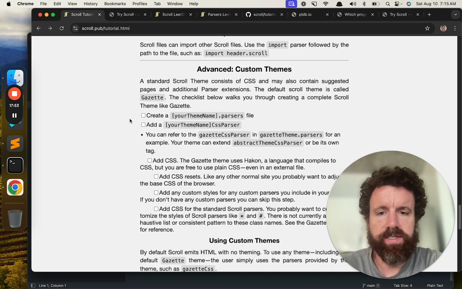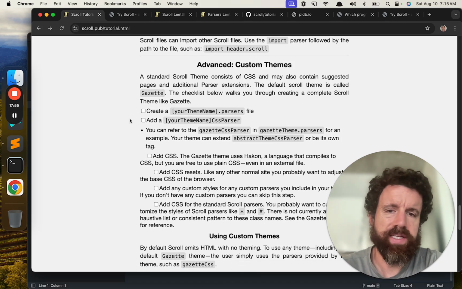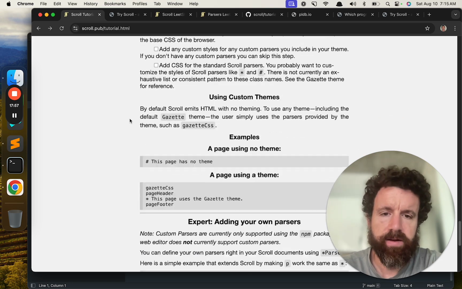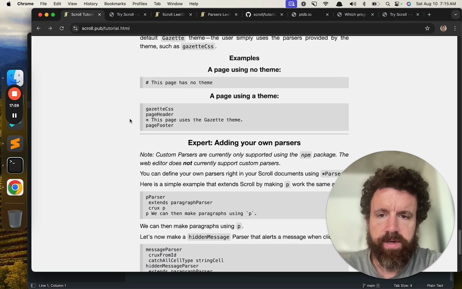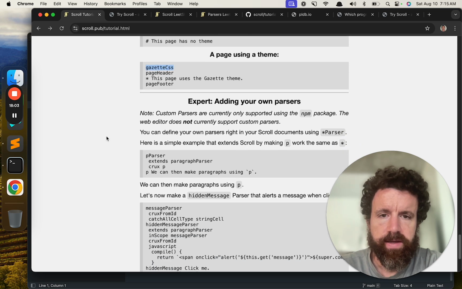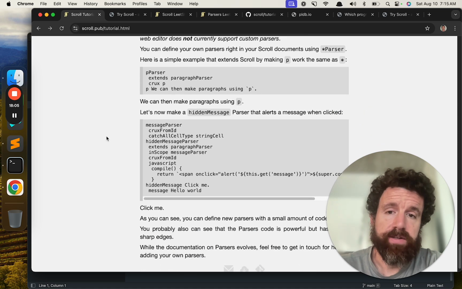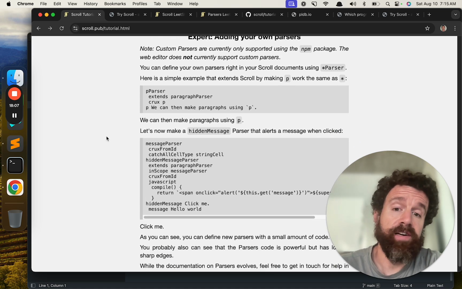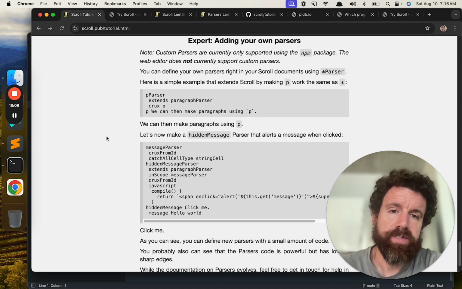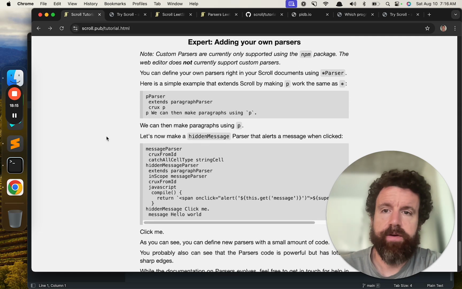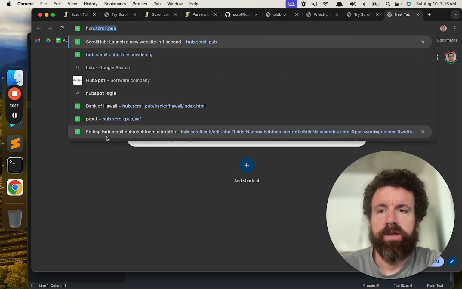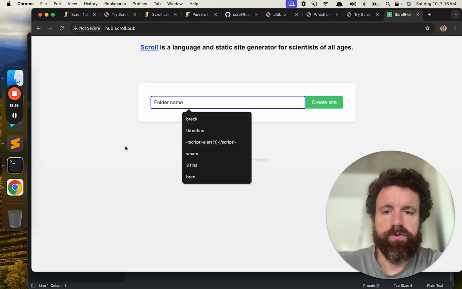Advanced themes. Theming is not the most pleasant thing to do yet, but we'll make it better. I'm just going to skip that for now, other than, you might want to look at the Gazette CSS keyword. Adding your own parsers. This is where it gets real powerful for power users, but documentation here is pretty weak. So I'm going to skip this for now. And I just want to show you Scroll Hub.